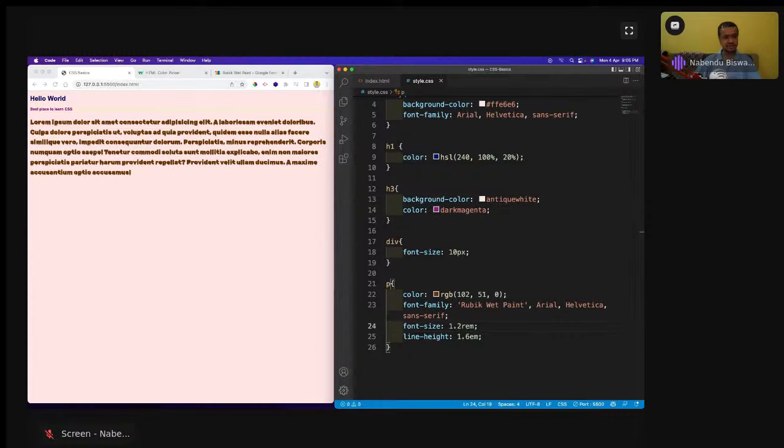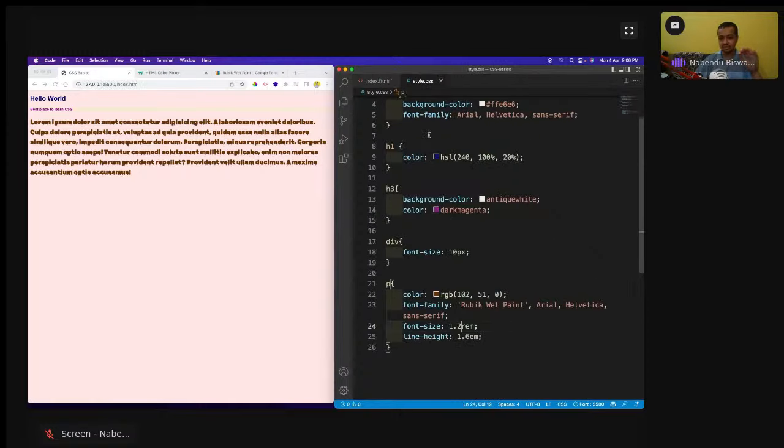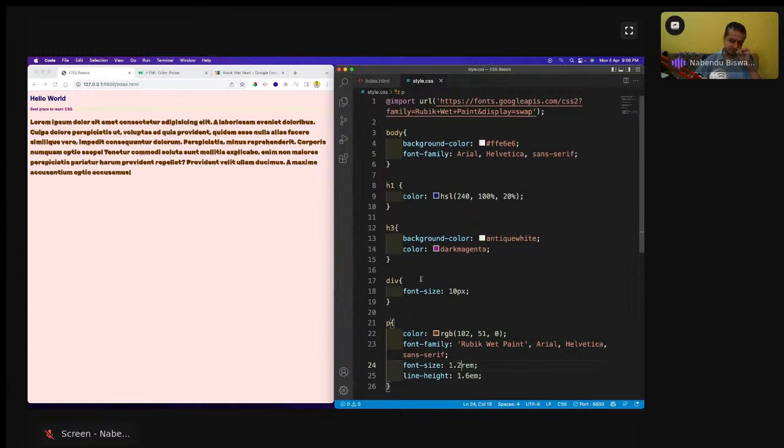Now what are we going to learn? We are going to learn about something known as classes and IDs. As we have already seen, I gave this div some font size, and it was behaving like this. It was showing all the font sizes wrong. One thing is there: we should never give styles to div, h1, h3, p and all these things. Why should we not give it like this?